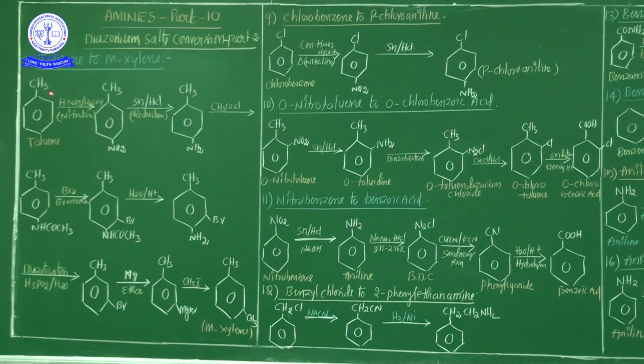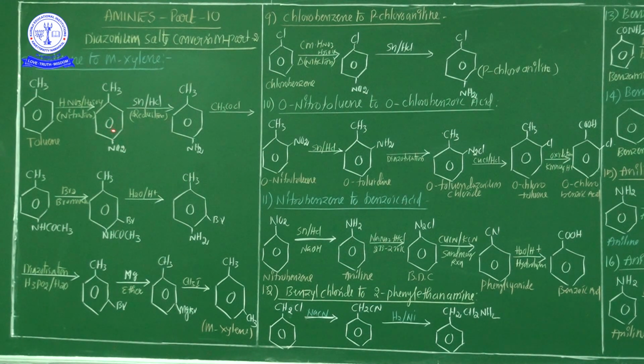First of all, see here, toluene, you know that very well, C6H5CH3. If a methyl group directly attaches to the benzene ring, that is called toluene. Now, toluene is involved in the nitration process in the presence of concentrated HNO3 and sulfuric acid. Hence, this product is liberated. 1, 2, 3, 4. 4-nitrotoluene. This compound name is 4-nitrotoluene.